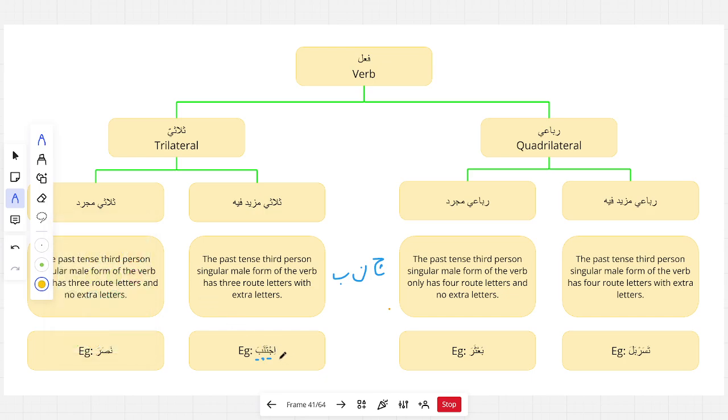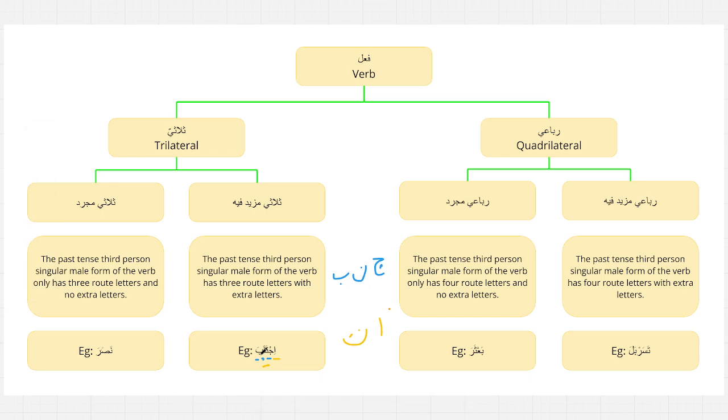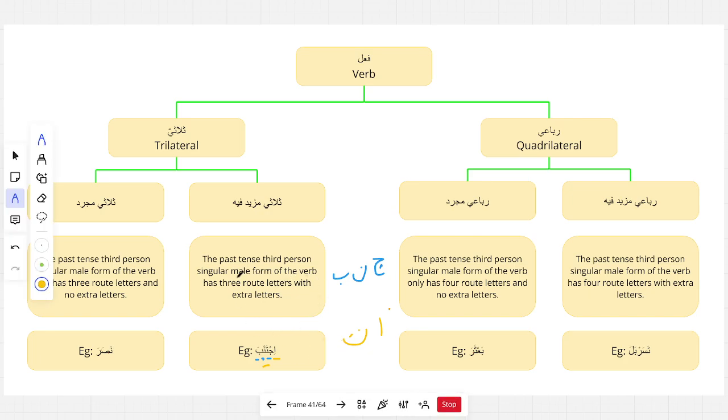So all the letters we haven't counted yet, the hamza and the ta in the middle, are extra letters. So these are mazid fi letters, right? The hamza and the ta are the extra letters. So this verb ijtanaba, along with all of its forms, ijtanabat, ijtanabata, and so on, will all be under the category of thulathi mazid fi, not just this form.